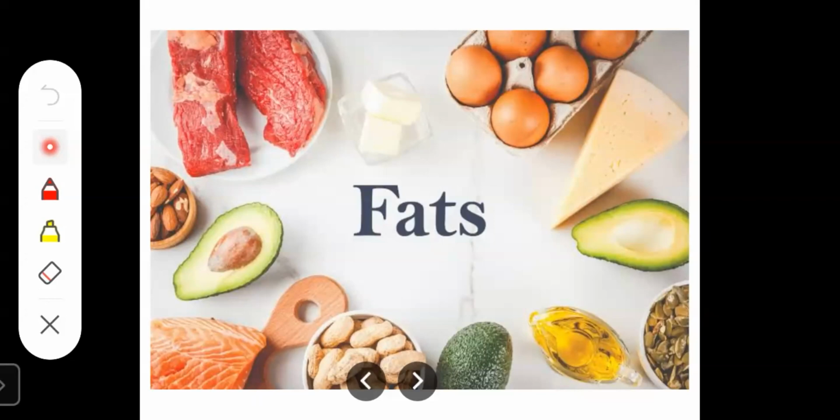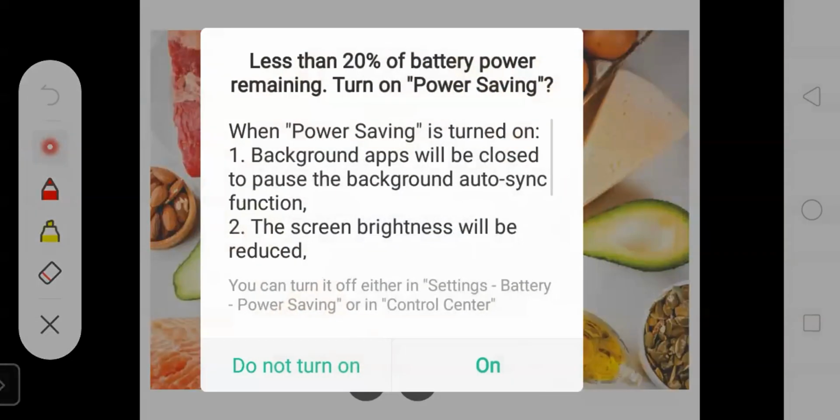Now we get healthy fats from avocados, vegetable oil, and peanuts. See, avocados, vegetable oil, peanuts, then soya bean, corn, sesame. So students, eat healthy food. Fats are also an important nutrient in our body.